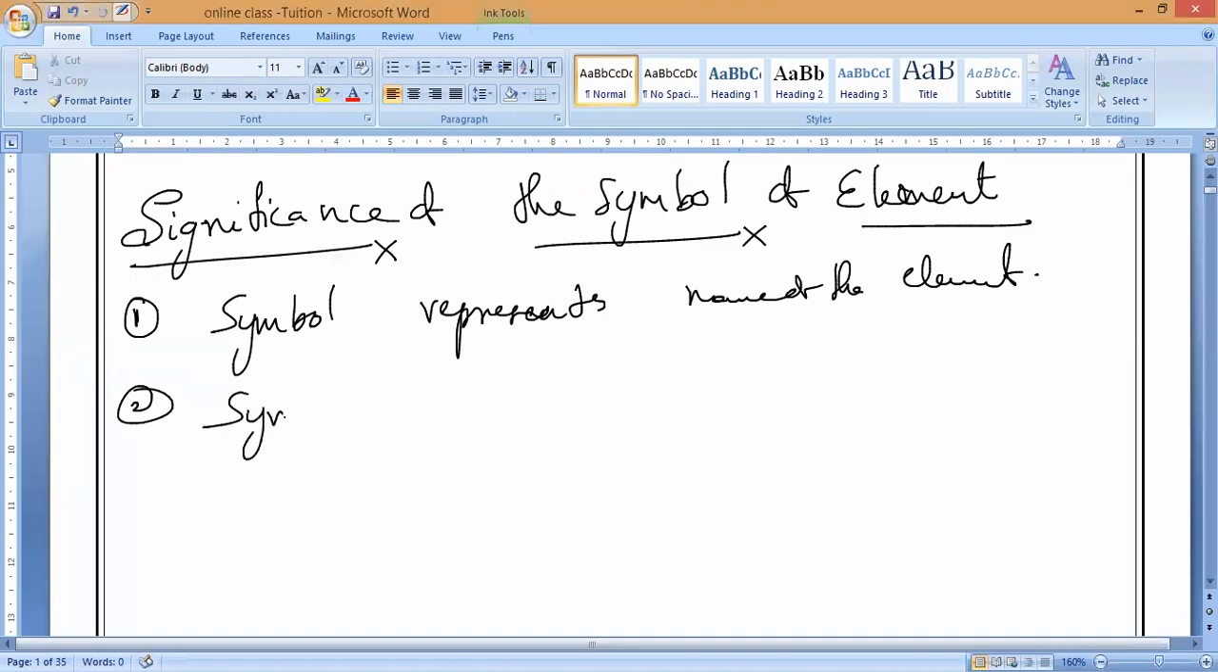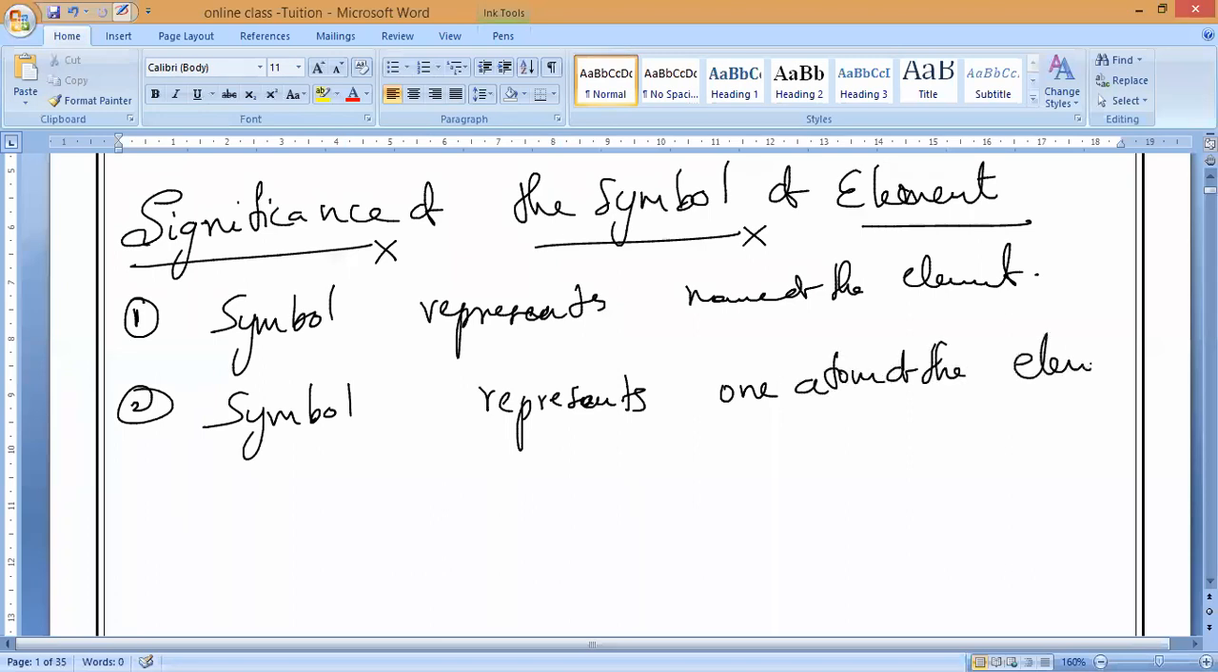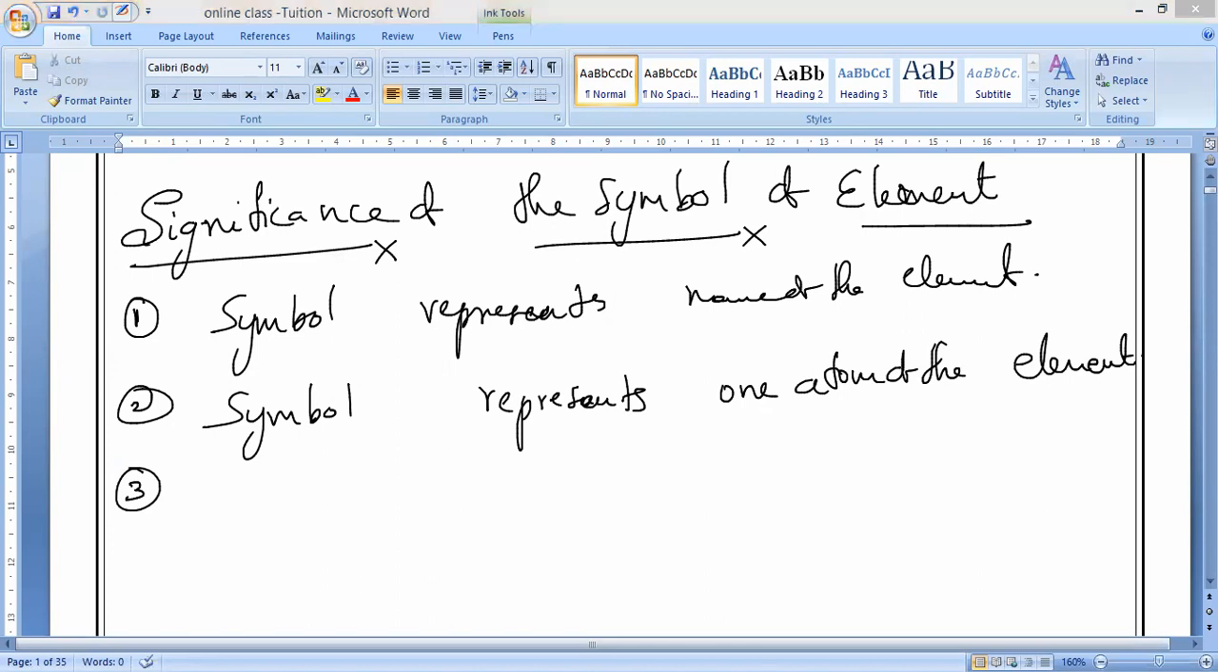Symbol represents one atom of the element. Different elements are different, the same element has the same atom. One atom, same element. That is, remember.